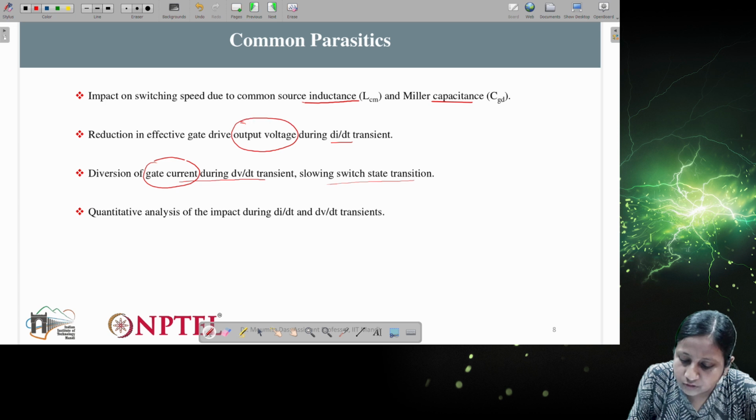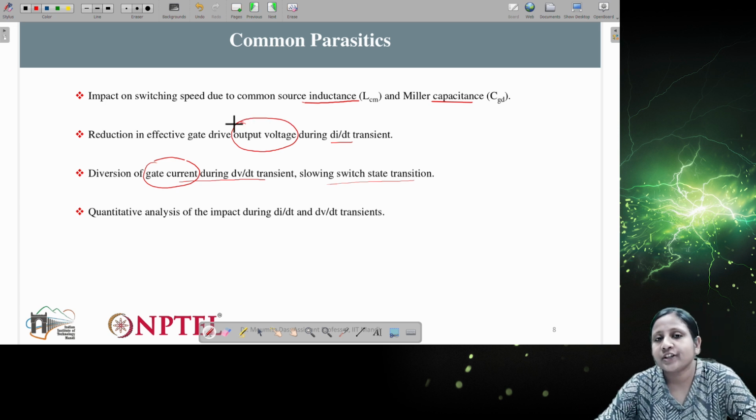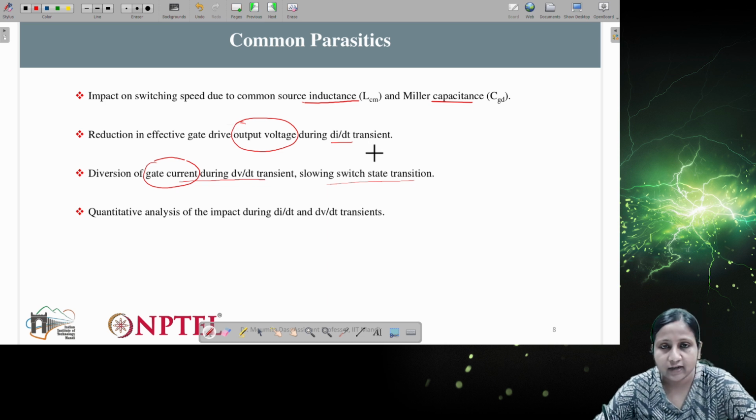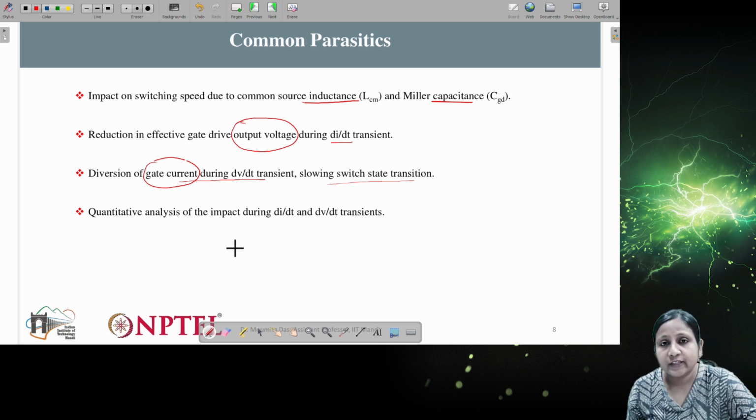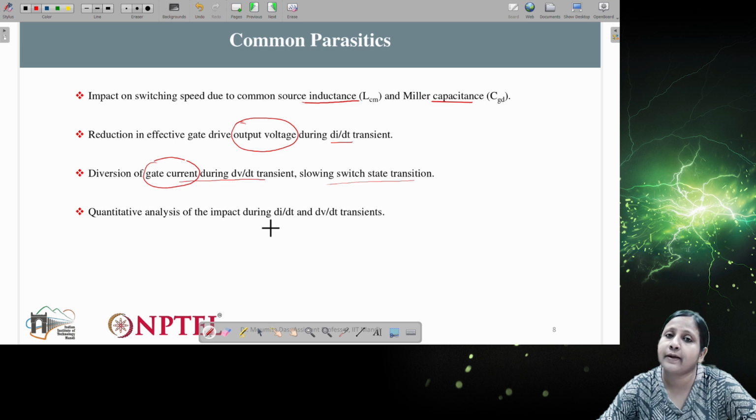Basically, gate drive output voltage means gate voltage during the turn on and turn off transient. But if these parasitics are present, that will affect it. So how it is affecting, that is written here. Now, this quantitative analysis of this parameter is required in order to make sure the switching operation is proper during the turn on and turn off time due to the presence of different parasitic parameters. That is why we have to include all these parasitic parameters in the dynamic analysis.